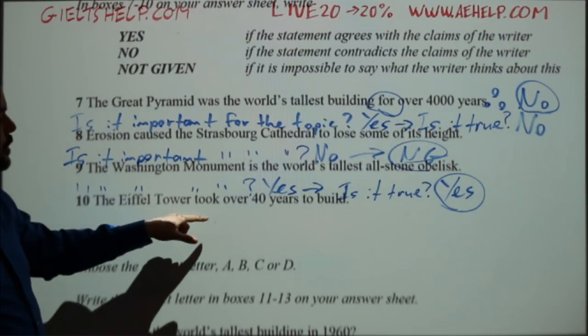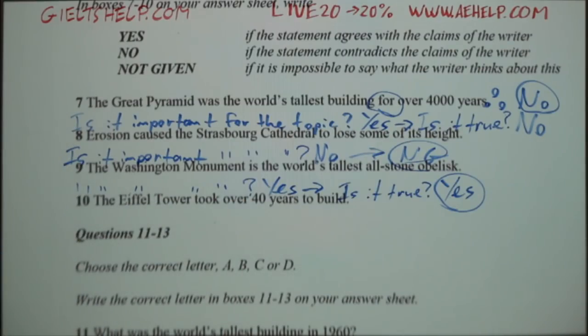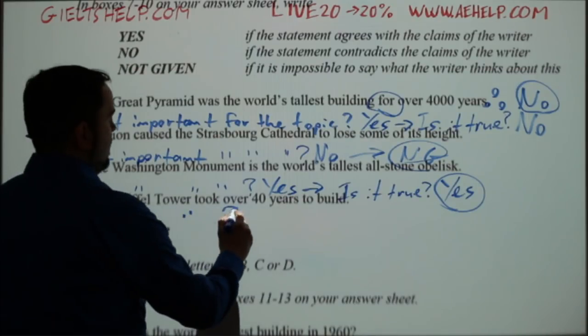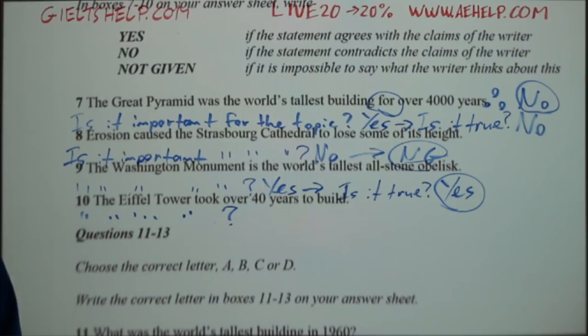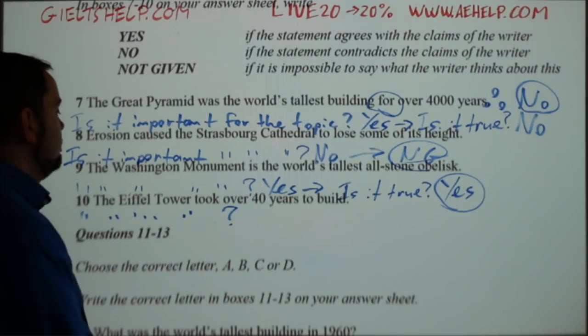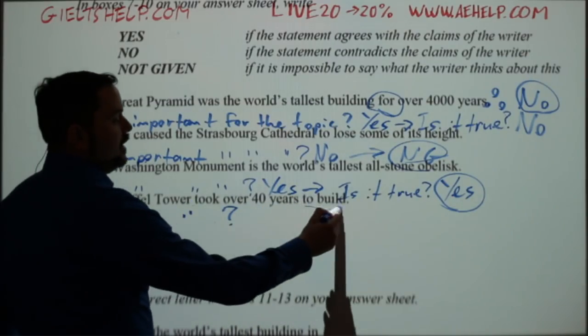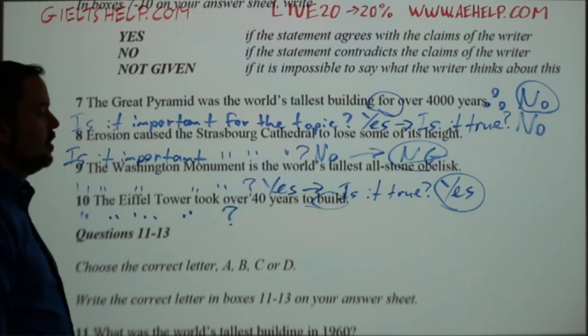The Eiffel Tower took over 40 years to build. Is it important for the topic to know how long the Eiffel Tower took to build? No, it's not. Pay attention to the verbs. Took to build. So not how long it was the structure, but how long it took to build.